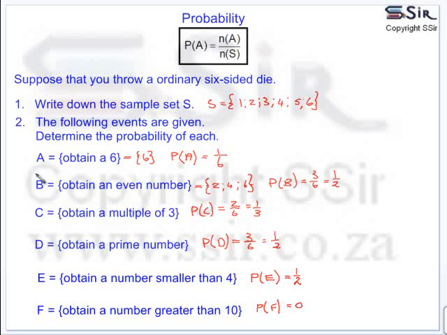Therefore, we can also call event A an elementary event. Events B, C, D and E, all of them have more than one element, so we call them all composite events. And lastly, event F does not have any elements, so we call that an empty event.